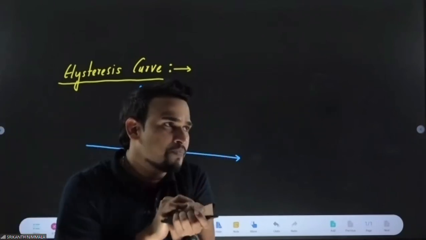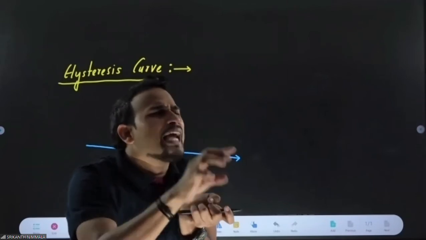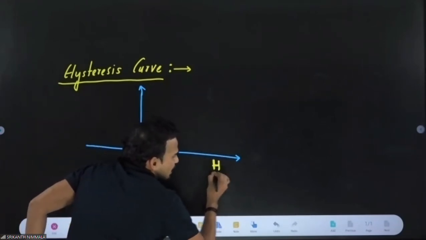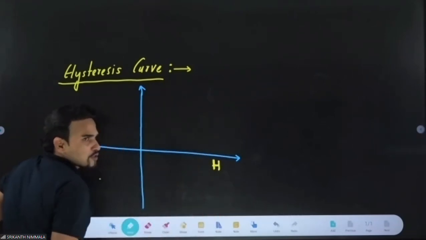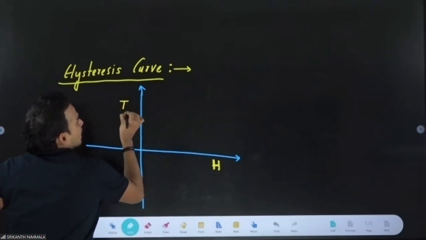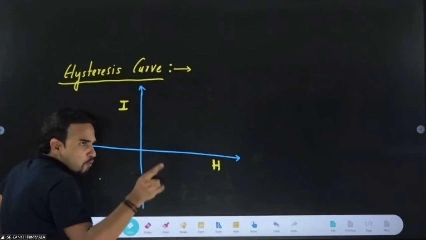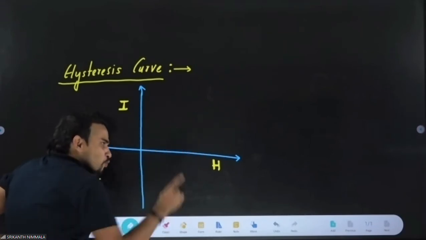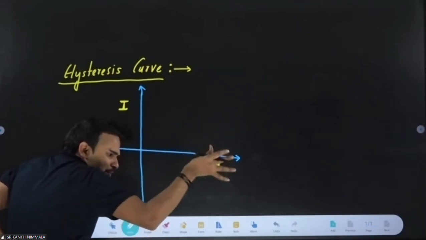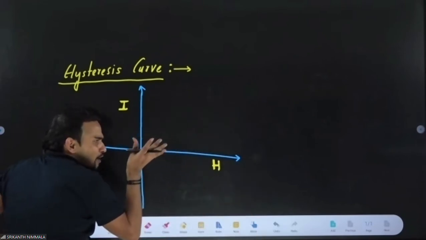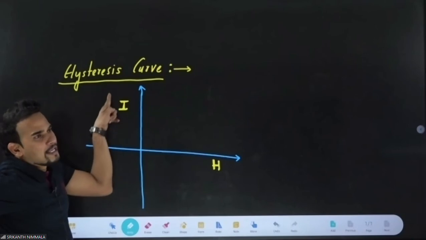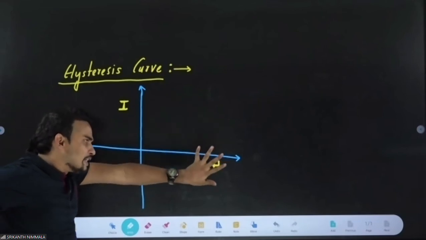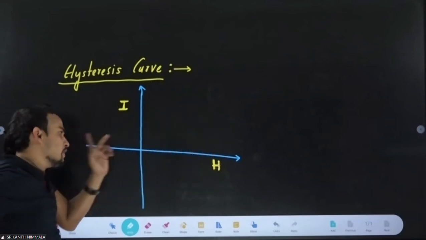External field means H, and after H, the body will develop I. So the hysteresis curve is always drawn between H, the external field or intensity of magnetizing force, and due to this H, the body develops magnetization I, the intensity of magnetization.